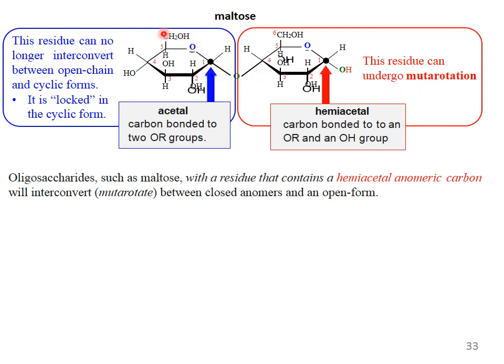Here is OH. Further conversion into the acyclic form is possible. This is called mutarotation, meaning rotation here is possible, and either the alpha or beta form can be found. An oligosaccharide such as maltose with a residue that contains a hemiacetal anomeric carbon will interconvert, or mutarotate, between the closed anomer and the open anomer form. Means if there is a hemiacetal anomeric carbon, then mutarotation occurs.